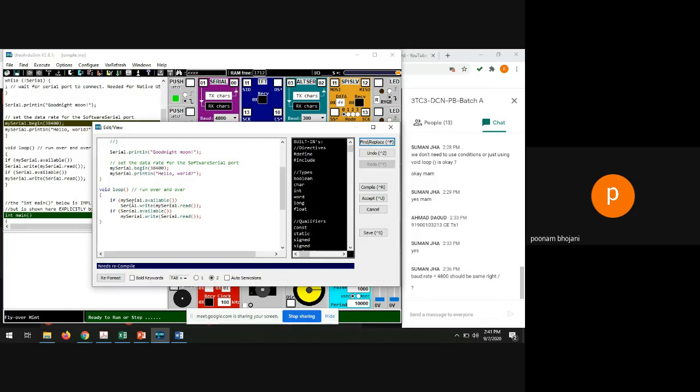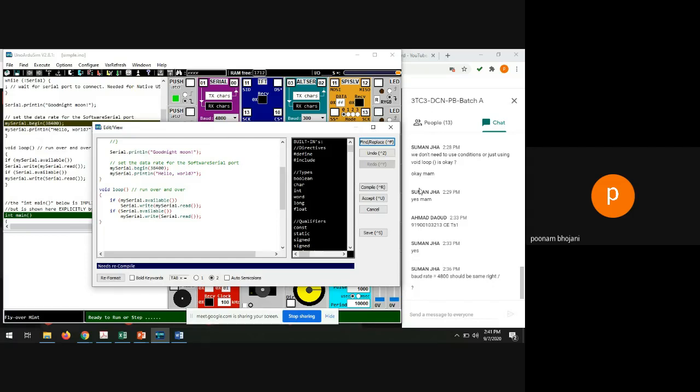Okay, and here this if will require a simple round bracket, and then you can write it into the void loop. Why am I writing it into void loop? I can write it into setup also, but see what will happen. In the setup, the if will not work. You know why? Because once the if condition is checked, whatever you write will be done, but only one time. Every time it will not check the mySerial port because it is not in a loop. So whenever you want to use any condition like if, you should write that into the void loop.